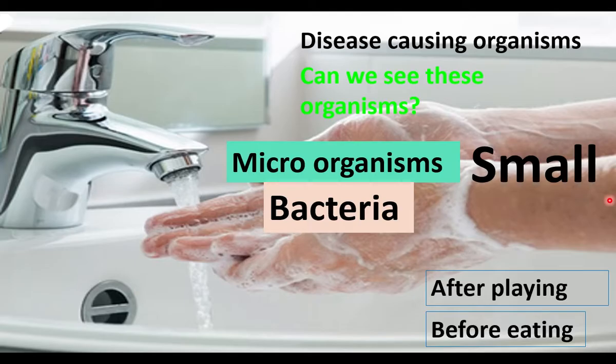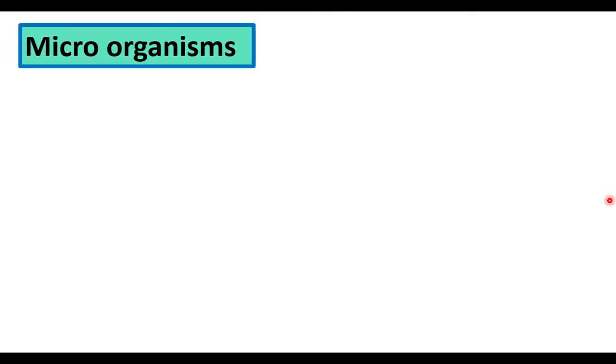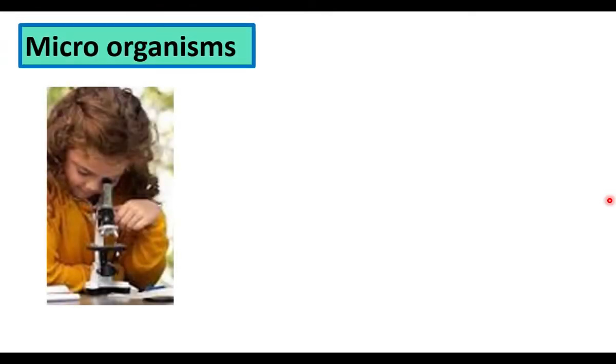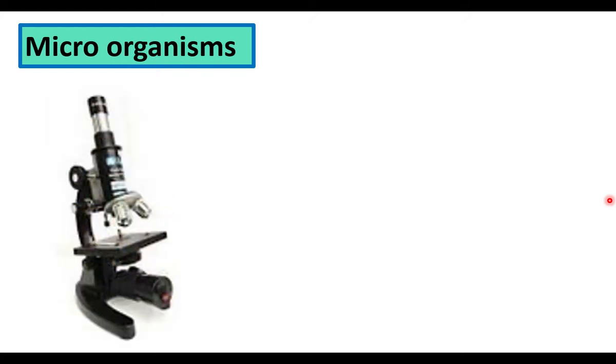If we want to study these microorganisms, they are very small. What to do? We need a microscope to study the microorganisms. The microscope has lenses. These lenses increase the size of microorganisms, so we can see the bigger image of microorganisms.